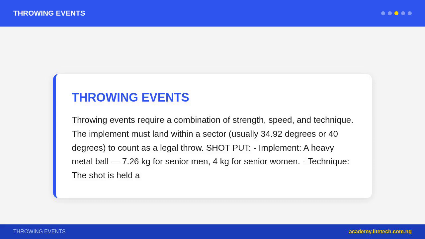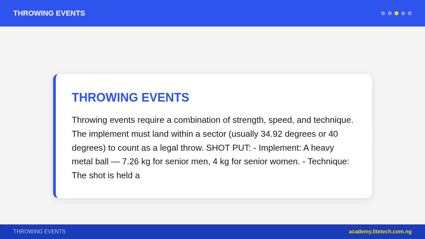Javelin throw. Implement: a spear-like implement, 800 g for senior men, 600 g for senior women. Grip: the javelin is held at the cord grip, either the Finnish grip, the index finger and thumb behind the cord, or the American grip, the middle finger and thumb. Approach: 12 to 14 stride approach, then a crossover step, or withdrawal steps, where the throwing arm draws back as the body rotates to face sideways.